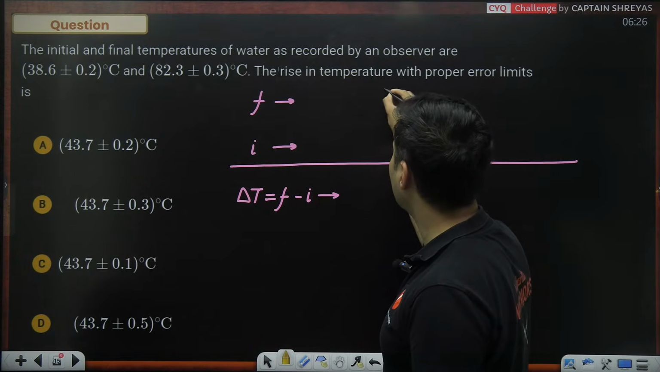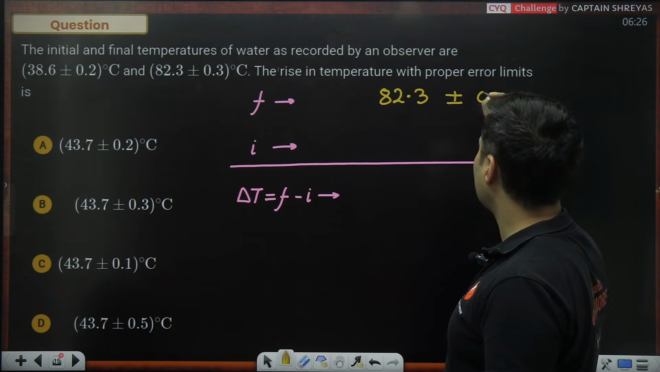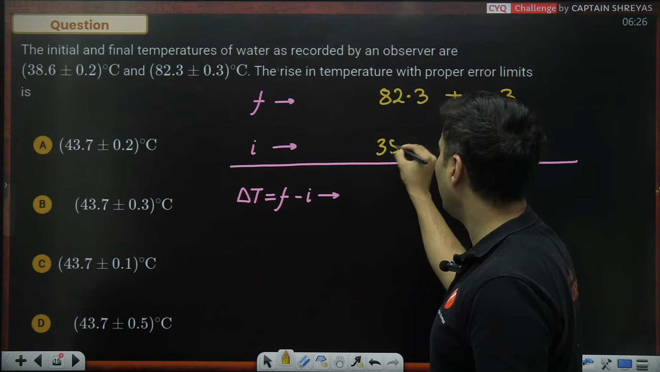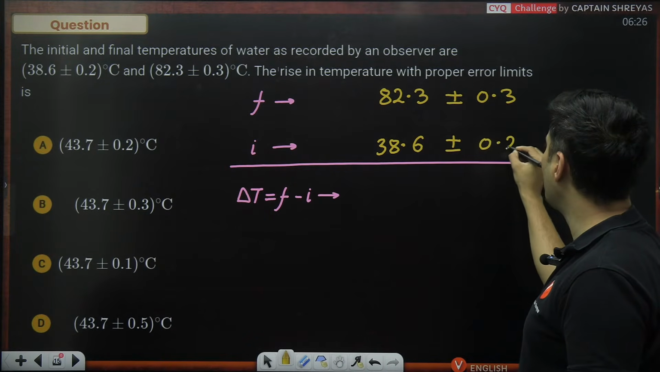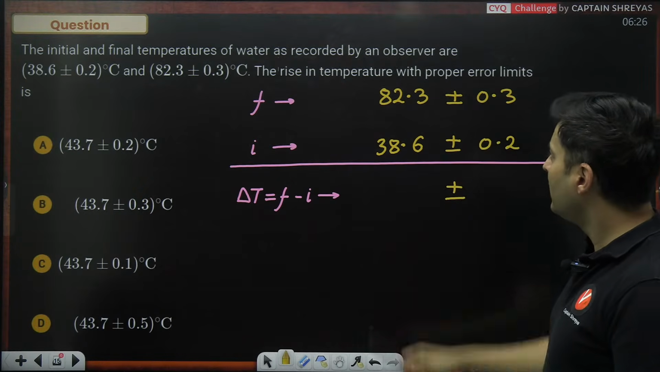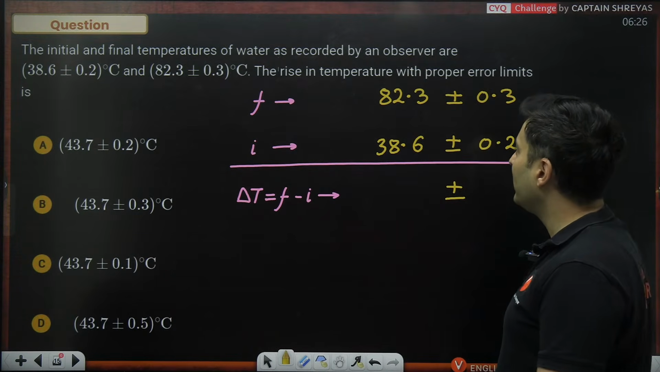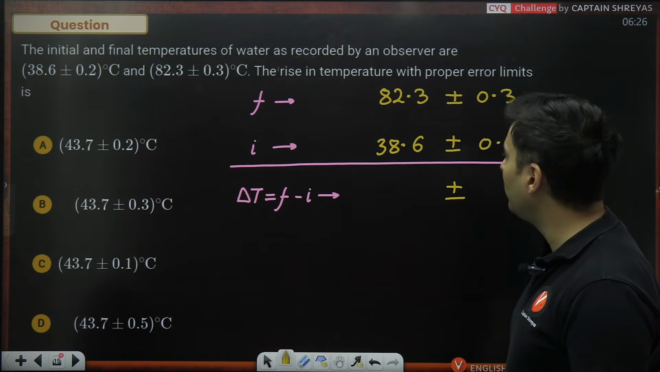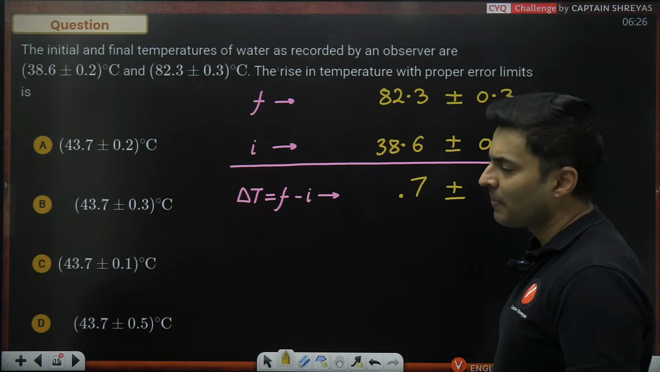So final is basically 82.3 plus or minus 0.3. Initial temperature is 38.6 plus or minus 0.2. So when I subtract, plus and minus will come. This is the absolute error. 82.3 minus 38.6. Come on, guys. How much is it going to come out to be? 13 minus 6, 7. Come on, everyone.